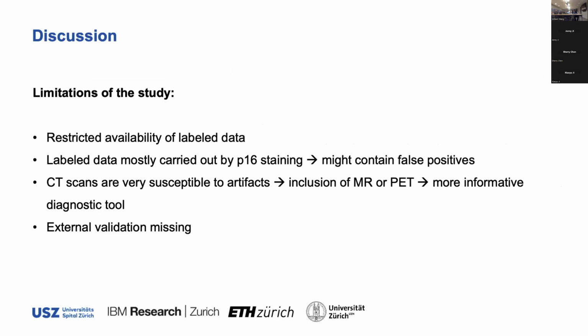So yeah, this study had several limitations. First, as in most cases with medical image analysis, there was a restricted availability of labeled data. And also this labeled data was mostly, the ground truth was labeled with P16 staining. And as I explained before, this method has a moderate rate of false positives. So ideally, we would like to have a data set where the ground truth was obtained with RNA analysis and not P16.